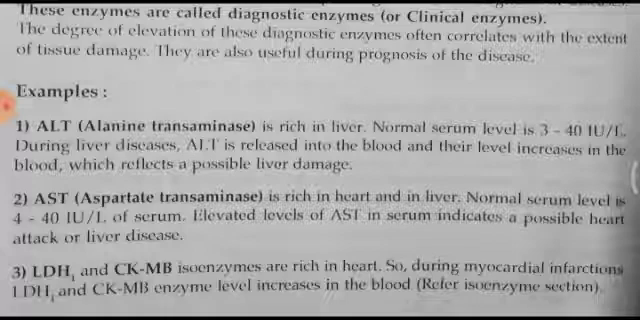AST, aspartate transaminase, is rich in heart and in liver. Normal level is 4 to 40 international units. The increased level of this enzyme, aspartate transaminase, indicates a possible heart attack or liver disease. So heart related diseases can be assessed by the concentration of this enzyme in the blood.